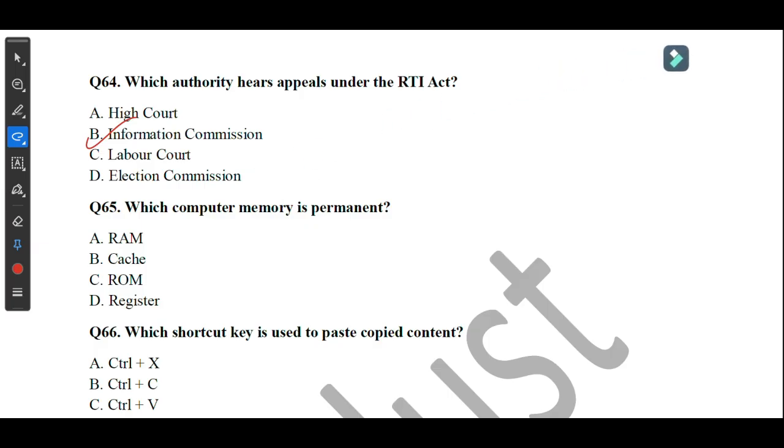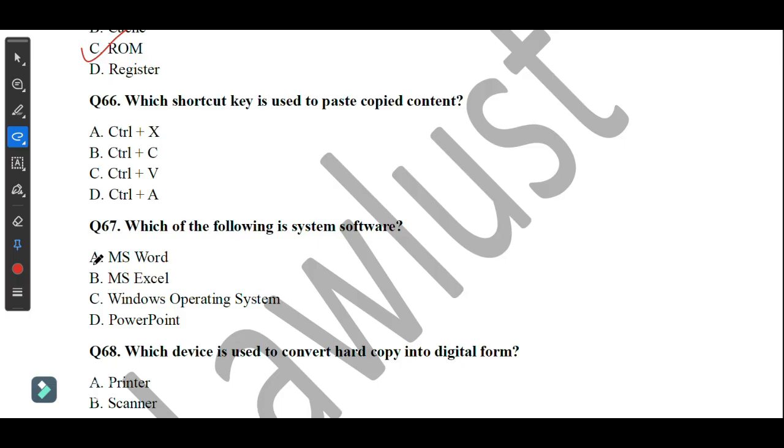Question number 65. Which computer memory is permanent? So the answer is option number C. Move on to the next question, question number 66. Which shortcut key is used to paste copied content? So the answer is option number C, Control V.